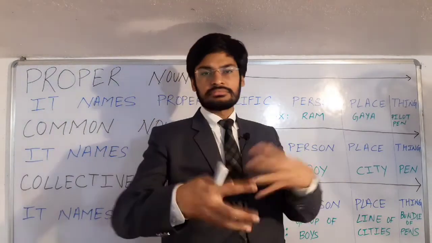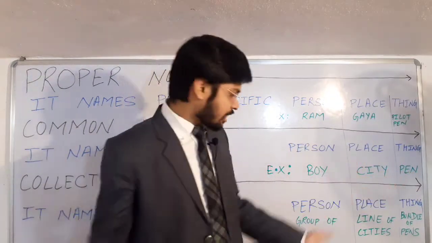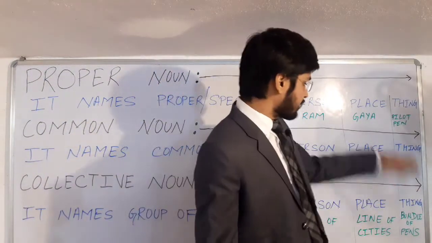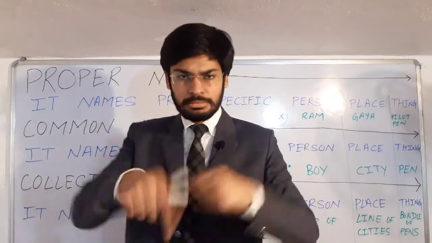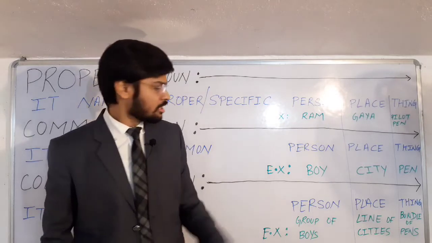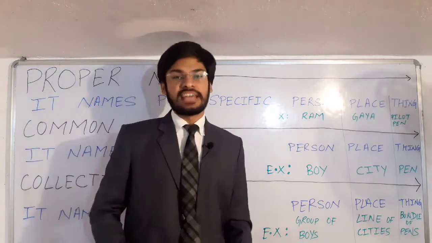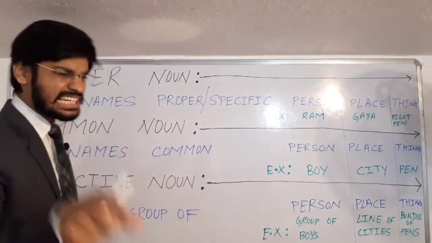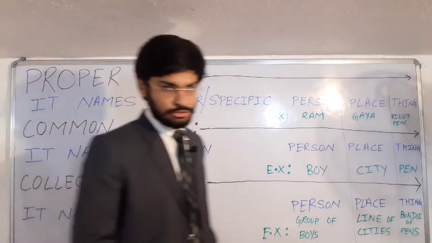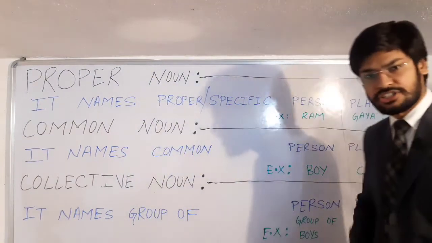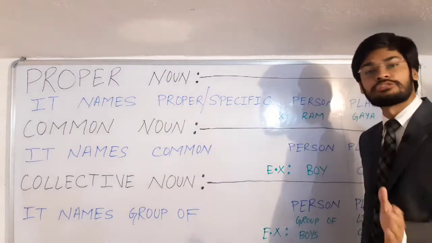सिटी, सिटी के कलेक्शंस को क्या कहेंगे? बहुत सारे शहरों को क्या कहेंगे? Line of cities. And the third example, pen. बहुत सारे पेन को क्या कहेंगे? Bundle of pens. रबर बैंड में लगा के रखते हैं. That's a bundle of pens. So accordingly, I have written the example so that you can make out easily the differences between all these three types of noun, students. So students, please note down the definition, then we will move on to the uncountable noun.